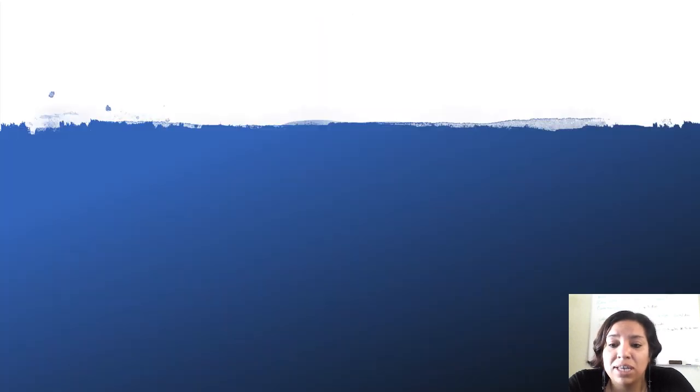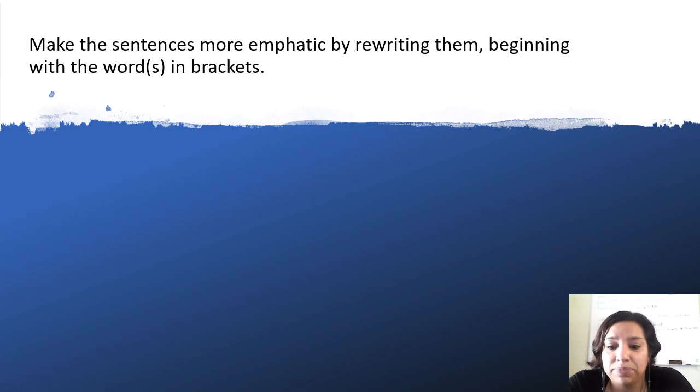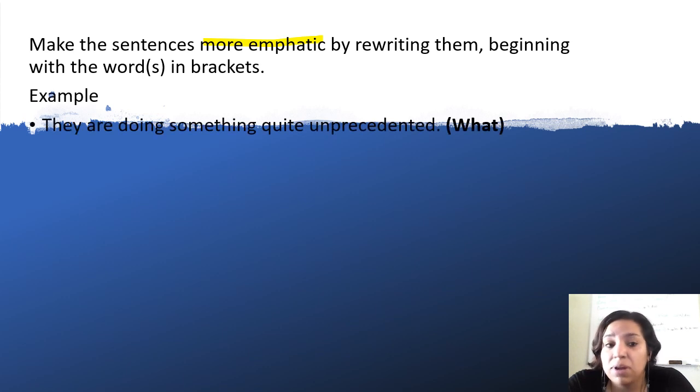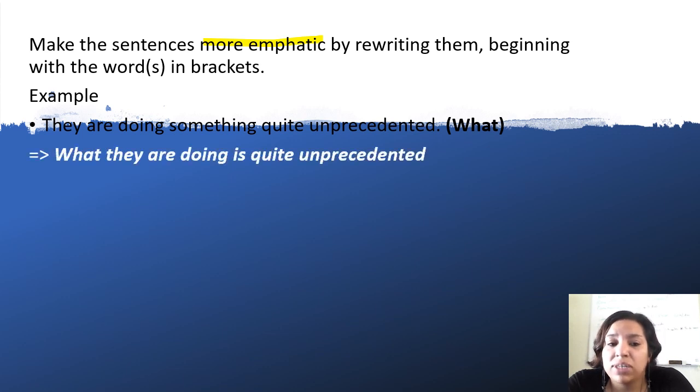Now changing to the next, I want you to please notice these sentences, and we're going to make them more emphatic. We're going to emphasize them using the words in brackets, like for example, they are doing something quite unprecedented. We're going to use what. The answer to it is: what they are doing is quite unprecedented. What are the things that you can notice?